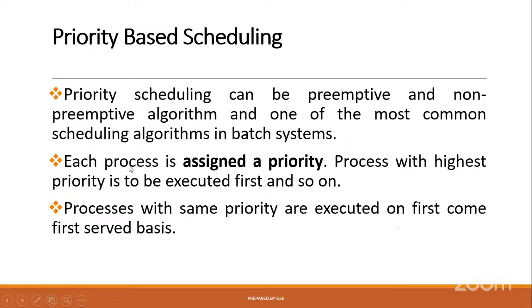And each process is assigned a priority because this is the priority-based scheduling algorithm. Every process maintains a priority internally, and the process which has the highest priority will be selected first for execution. First, in FCFS, whichever arrived first will be selected for execution. Second, in shortest job first, the rule is the process with the less burst time will be selected first. Now, the third category is that the process with the highest priority will be selected for execution first. Simple. Okay.